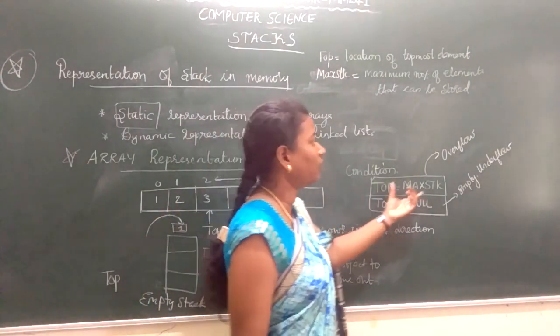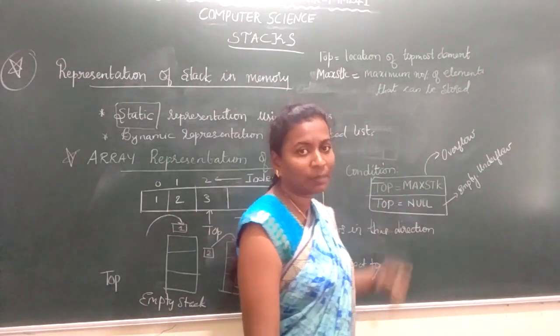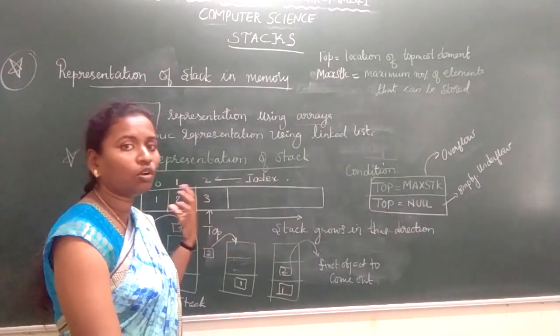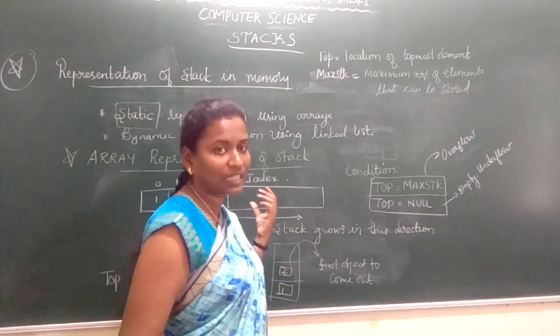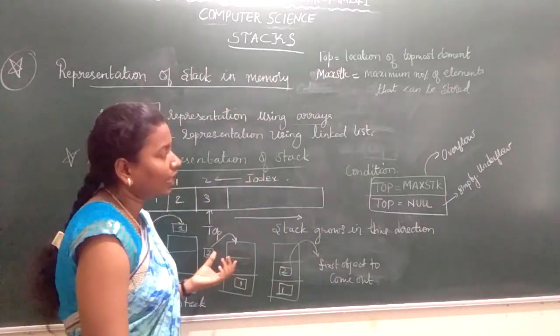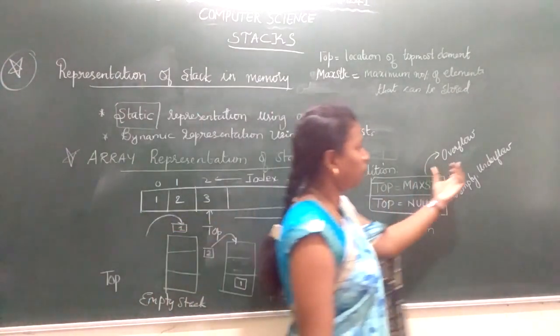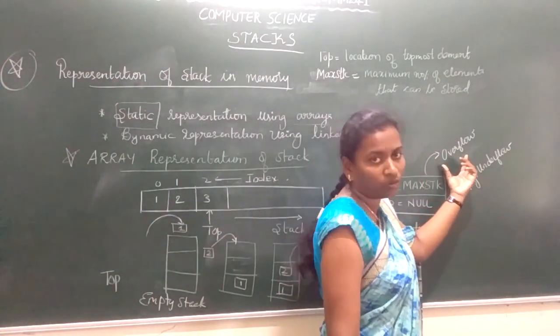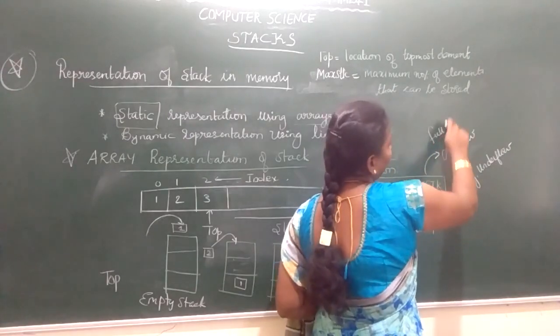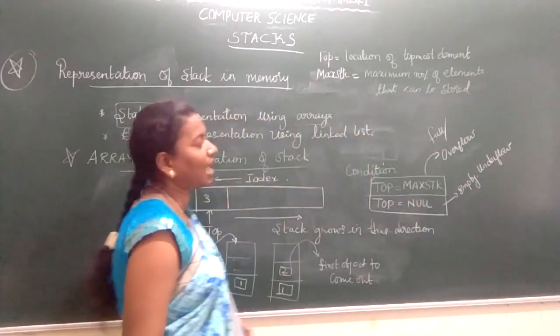So in that condition we call it as overflow. That means stack is full. You have stored the maximum number of elements in a stack. Again, if you try to insert or add an element into the stack, that condition we call it as an overflow. That means stack is overflowing. Overflow means stack is full.